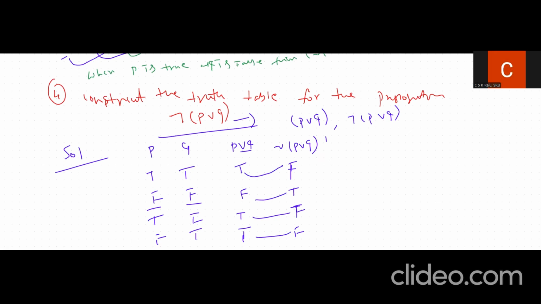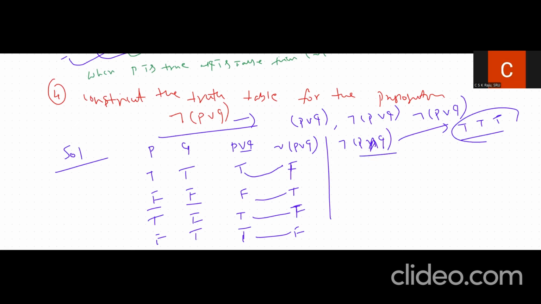Even they may ask us to calculate some other terms, like negation of P conjunction Q. So let us try to calculate it. Here it is a negation of P conjunction Q. The conjunction property is T and T is equal to T. Simply we can recall this. For this, first we calculate P conjunction Q, and then we can apply negation of that.